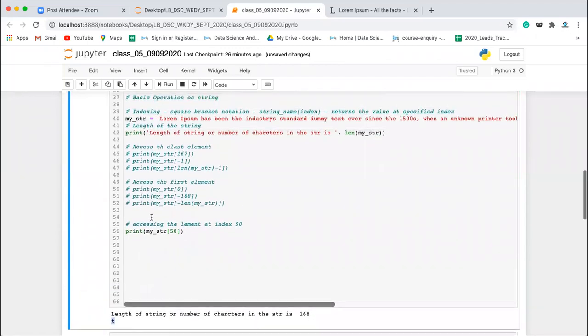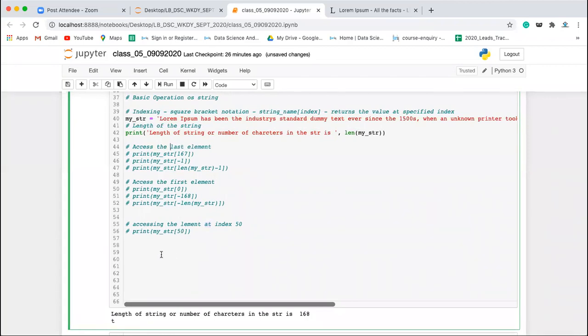You can count and find this value. It should be 49, right? At index 50. Okay. Clear, everyone? Any questions? So you can access only one element in the case of indexing.